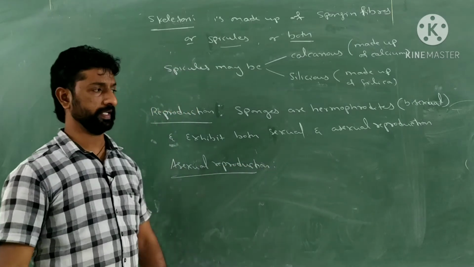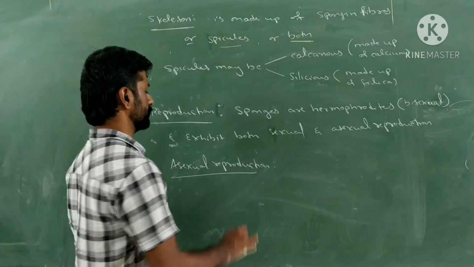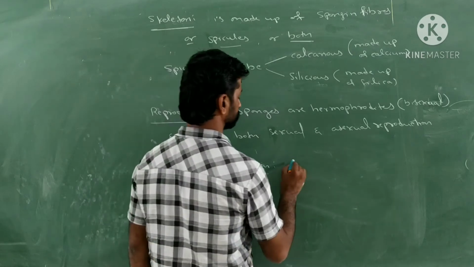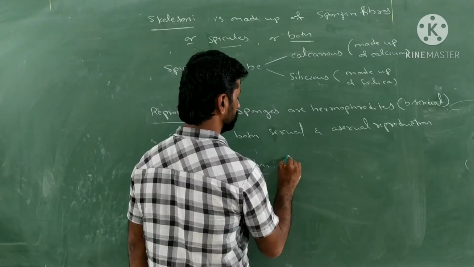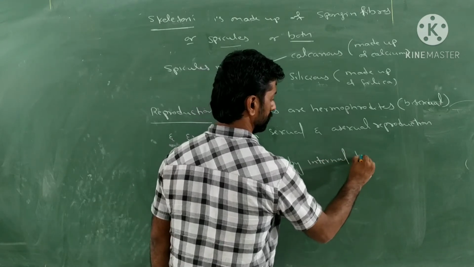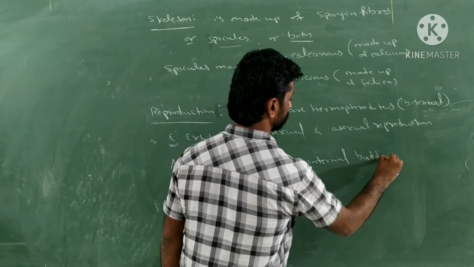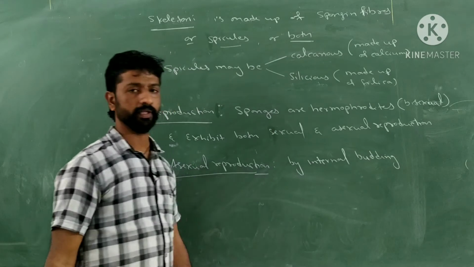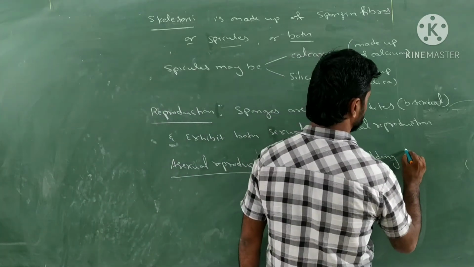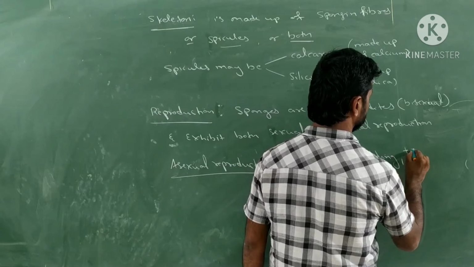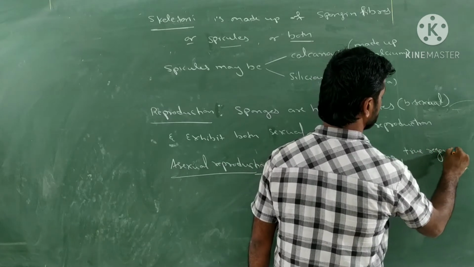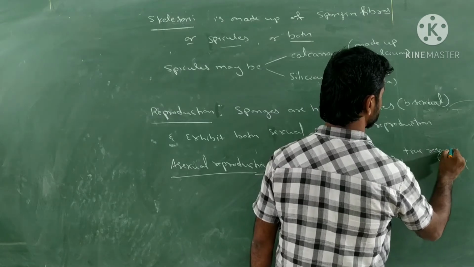Asexual reproduction, how does it take place? See, during asexual reproduction, what happens? It occurs by internal budding, and even true regeneration can also be seen in the case of some sponges.